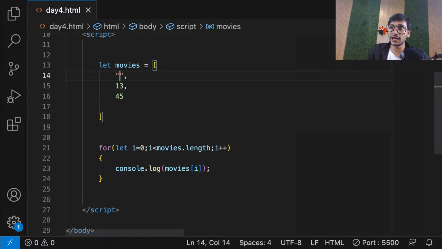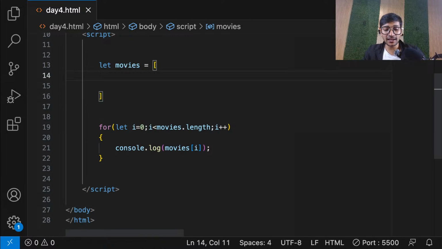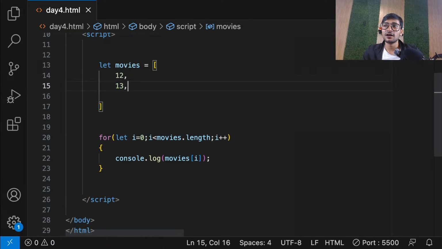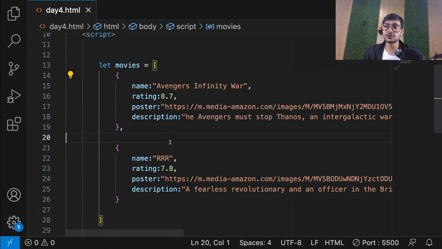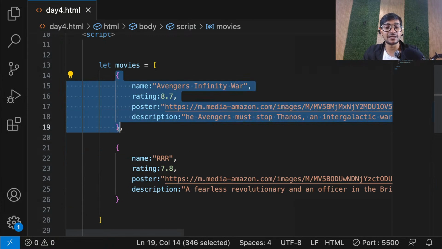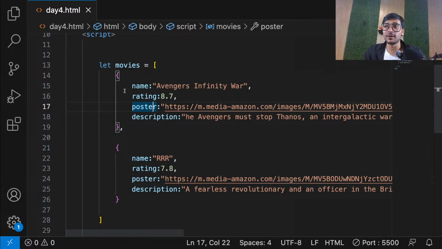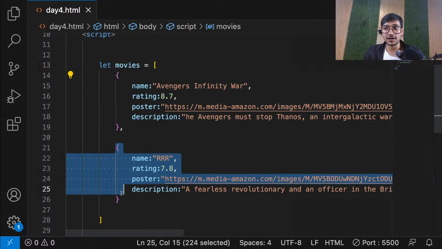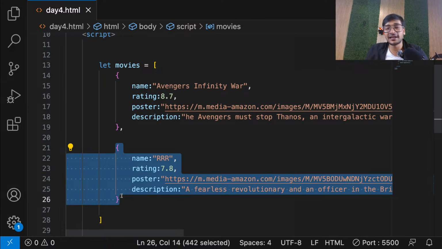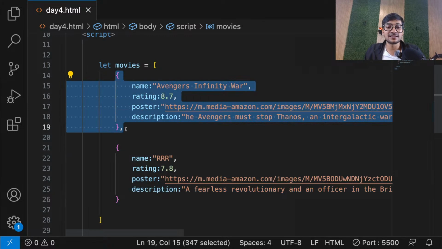Just like that, if needed, I can also have strings, right? Saurabh, let's say Thor, Iron Man. So I can also have 3 strings. And just like that, guys, if needed, I can also have objects. Why not? So this whole object becomes my first element, and this whole object becomes my second element. So the array has 2 elements. First element, second element. Fine, it's an object, but that's fine. It can be a number, it can be a string, it can be any kind of data, and now it's an object, guys. Is that clear, everyone?